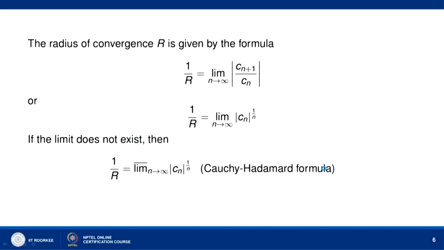So, this result we have in case the limit of mod of Cn plus 1 over Cn exists, then it is equal to 1 by r. You can also find this radius of convergence r by using the ratio test. So, 1 by r equal to limit n tends to infinity mod of Cn raised to the power 1 by n. If this limit does not exist, then the Cauchy-Hadamard formula says that 1 over r is equal to limit superior n tends to infinity mod of Cn raised to the power 1 by n.